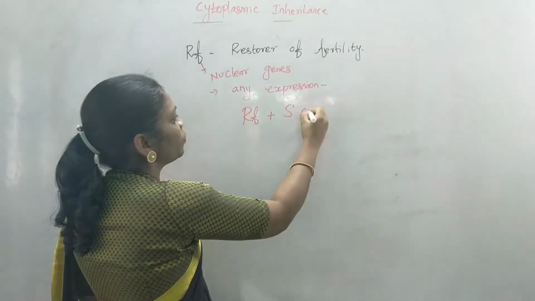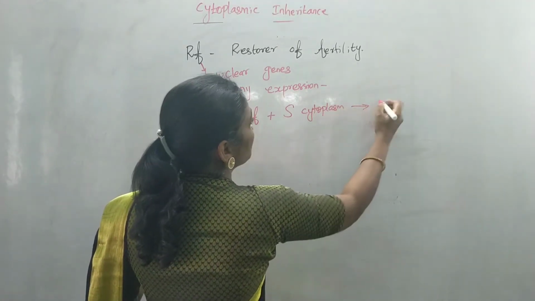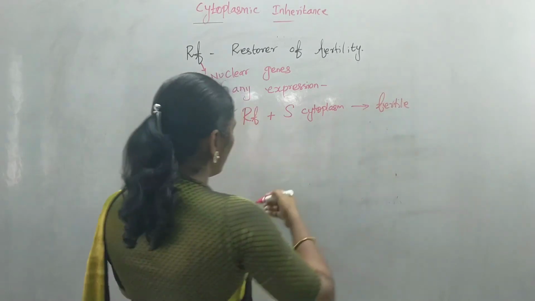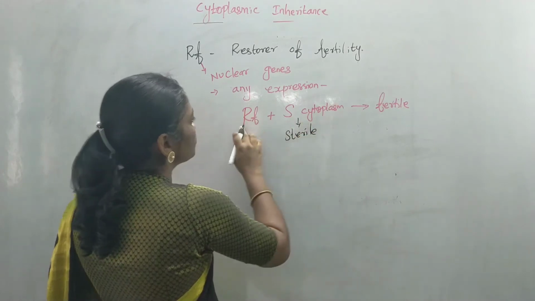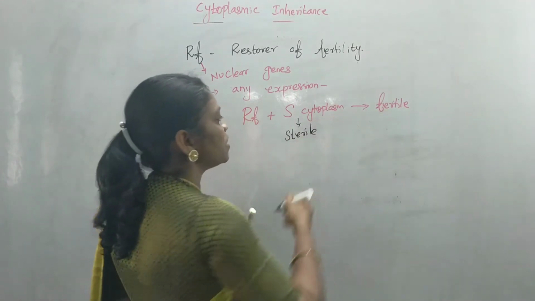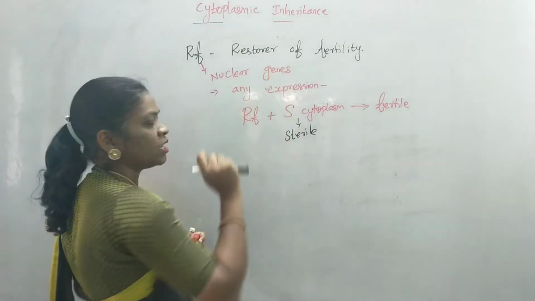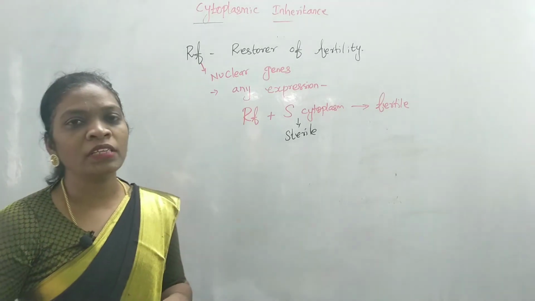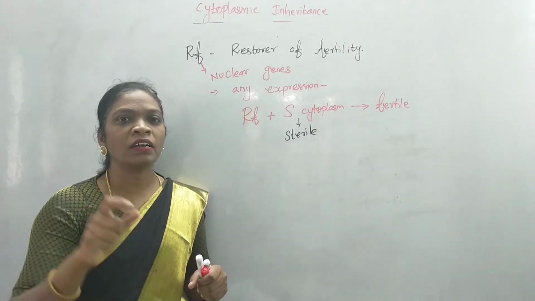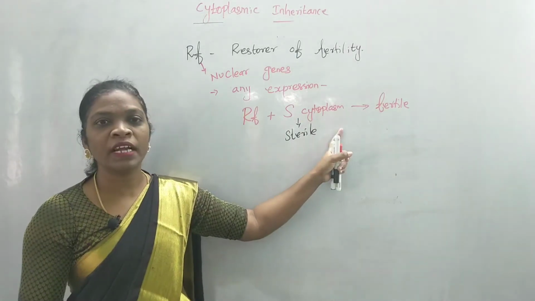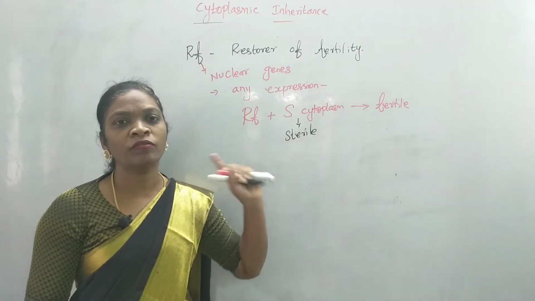When they are combined with S cytoplasm male, they can make this S cytoplasmic male fertile. We already know if the male has S cytoplasm, it is said to be sterile. If this RF factor combines with this S cytoplasm, it makes the plant fertile. So these RF genes are known as restorer of fertility. You can find them inside the nucleus. So these nuclear genes don't have any expression on their own. When these RF factors combine with S cytoplasm, that is sterile cytoplasm, they can transform this sterile plant into a fertile plant.